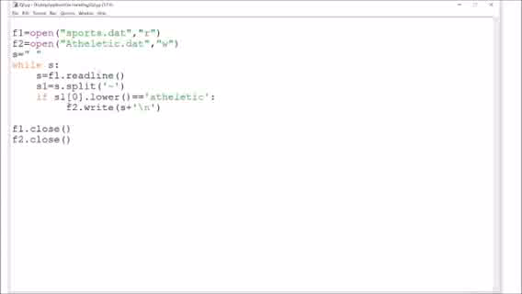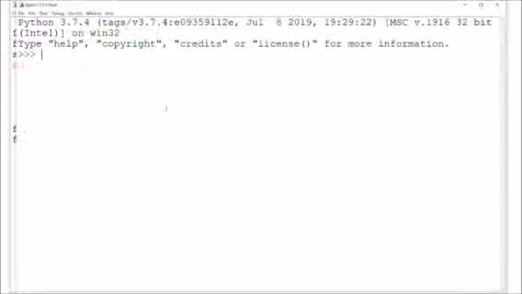So if it matches, it will write with the backslash n character, so that a new line is embedded. So I'll run this with F5.